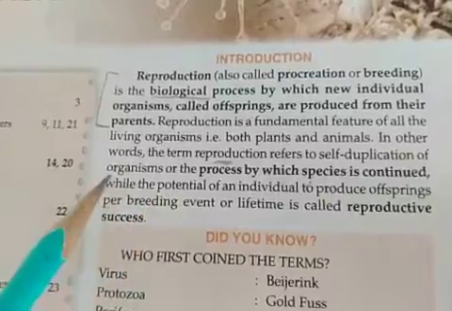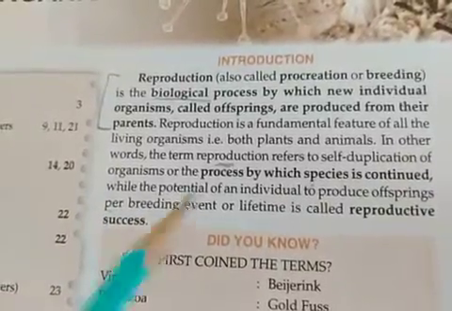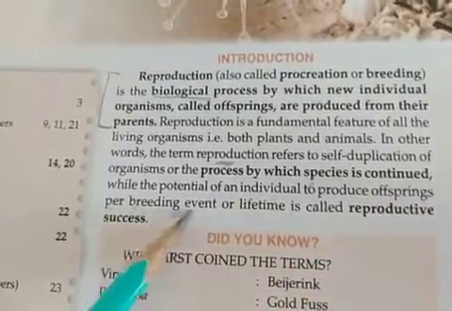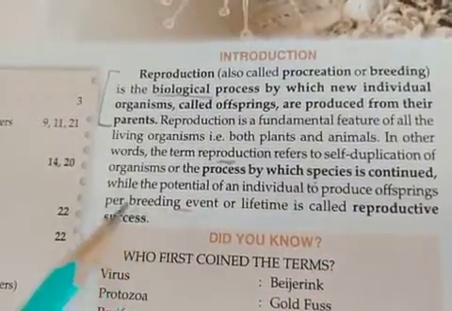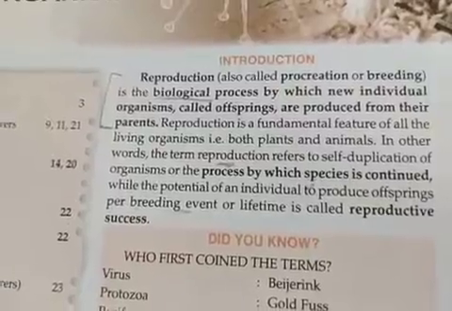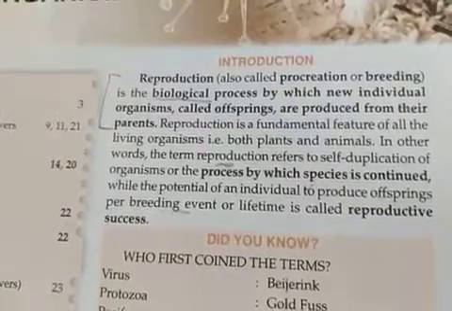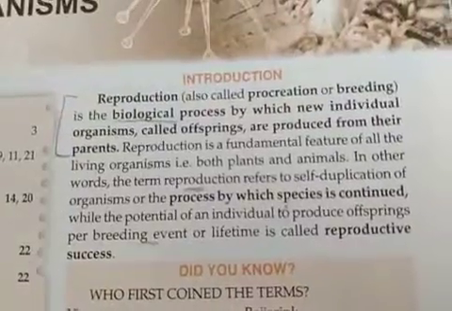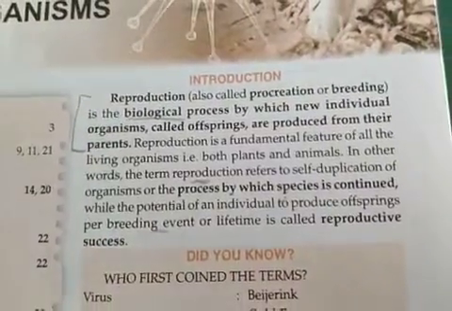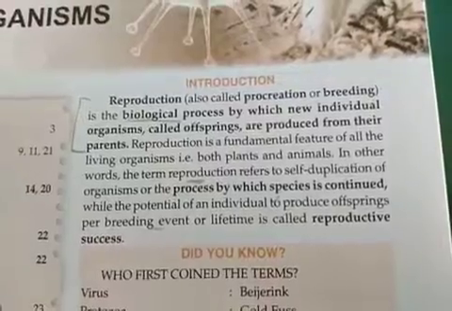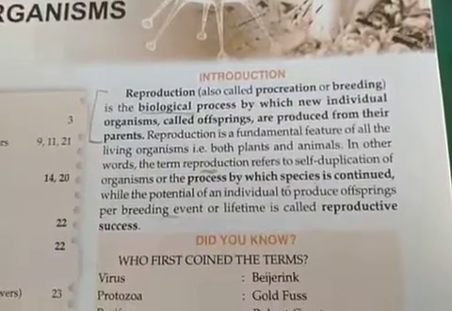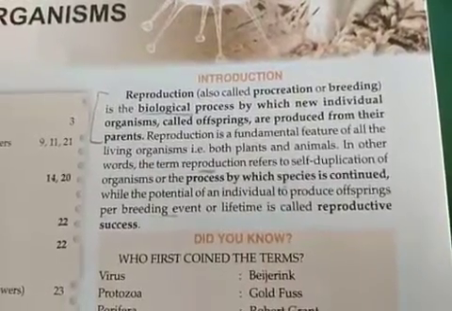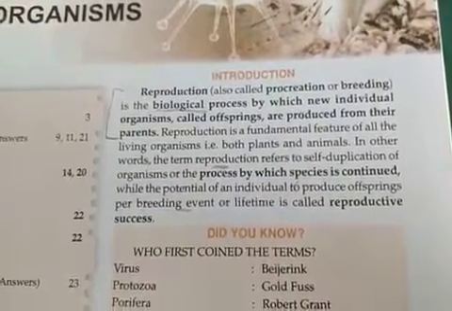Then the potential. Potential means the capacity, the capability of an individual to produce offspring per breeding time. Breeding time means the litter type. Litter means the offspring produced during one parturition. Okay, that represents the reproductive cycle. So first of all, you must be familiar with the litter and the breeding event. So the litter represents the number of organisms produced during one breed, meaning during one pregnancy or delivery.